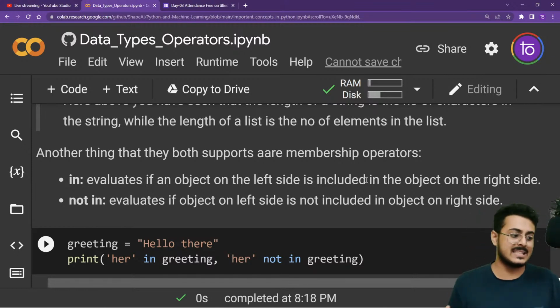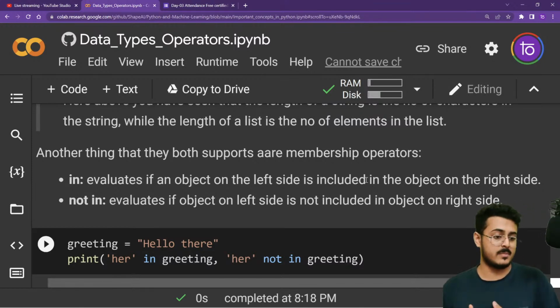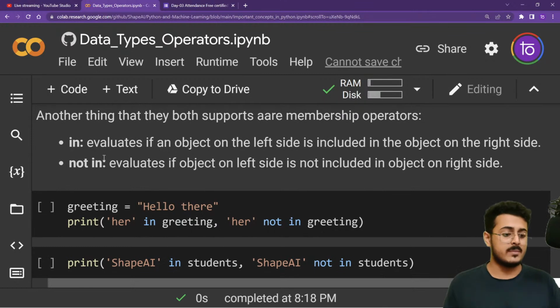Okay, these are the only things that you need to understand, whether you are a part of a membership or you are not a part of that membership. So you have two elements, that is in and not in. In evaluates if an object on the left hand side is included in the object on the right hand side, or not in evaluates if the object on the left hand side is not included as an object in the right hand side.